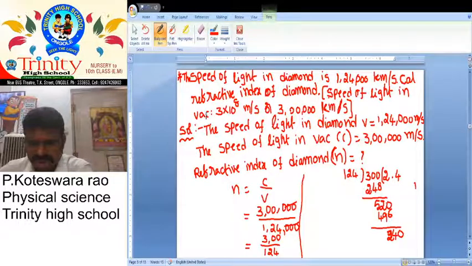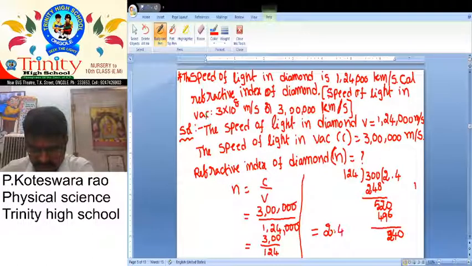Next, 124 twos 248, 10 minus 8, 2, here 9 minus 4, 5, 0. 124 fours: 4 fours 16, 1, 6, 4. 2 8 9, 4 1 4, here 10 minus 6, 4. Next here 11 minus 9, 2, so 240. So nearly this value is approximately 2.4.